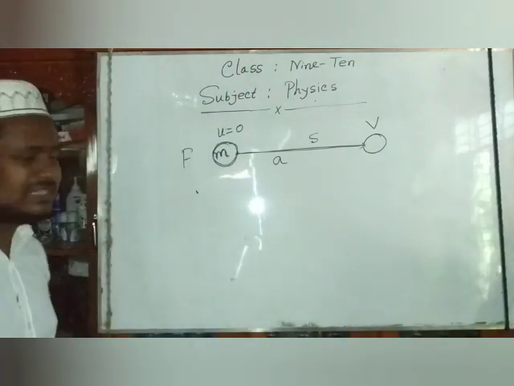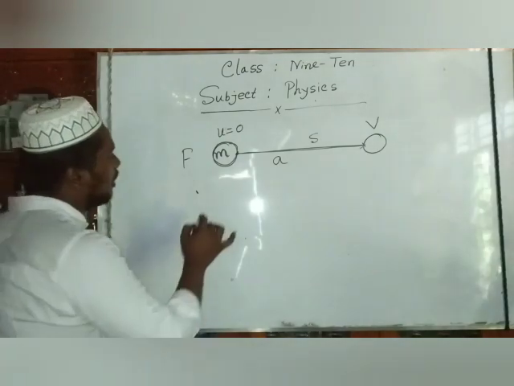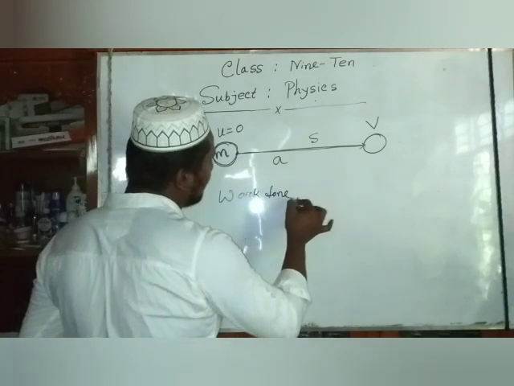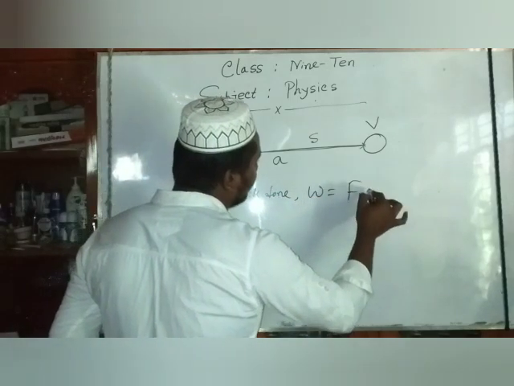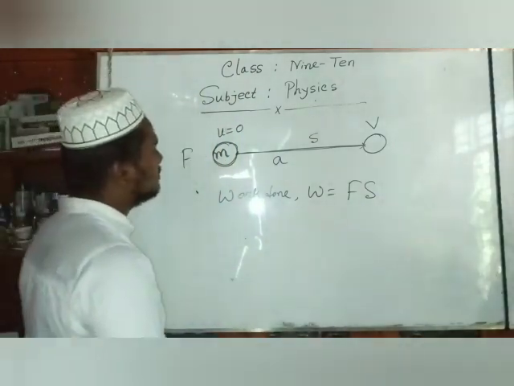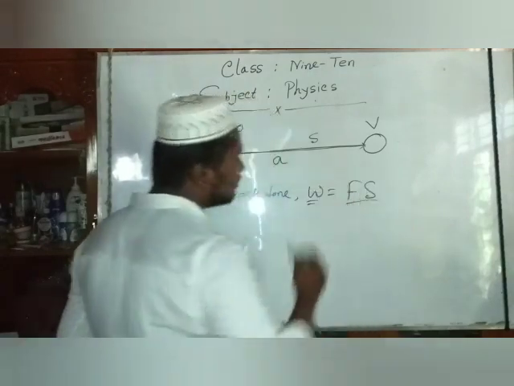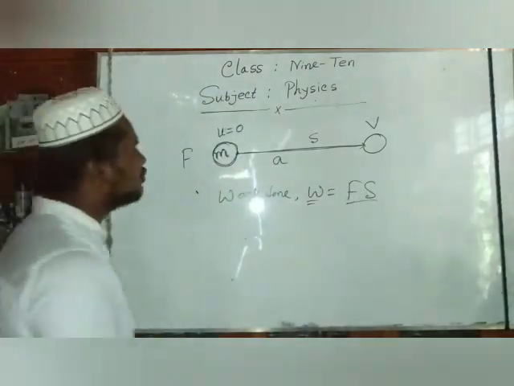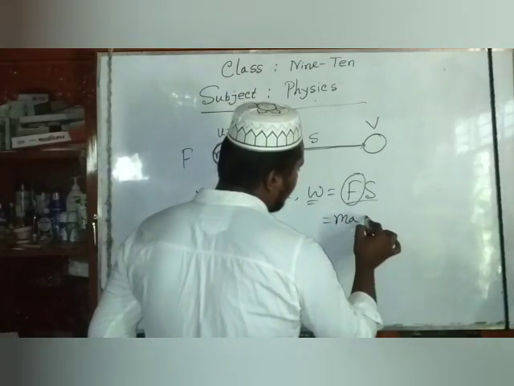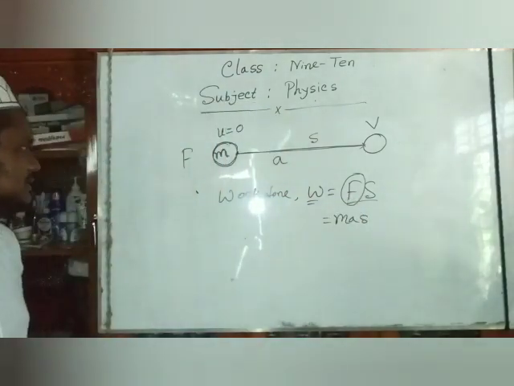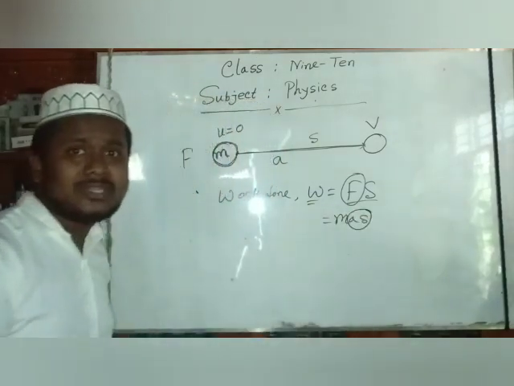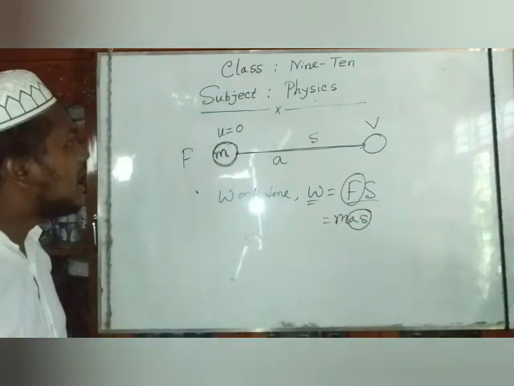Then we say that the work done is equal to spent energy. So the work done W equals Fs. We know that from the first class in this chapter. W equals what? W equals Fs. Dear students, we know that F means m, a and S. So dear students, please see the term, if we neglect this term, then how?